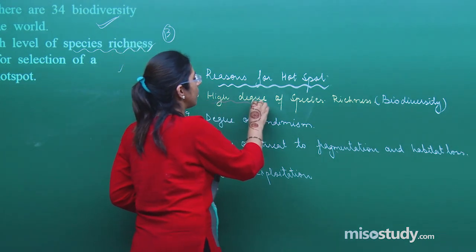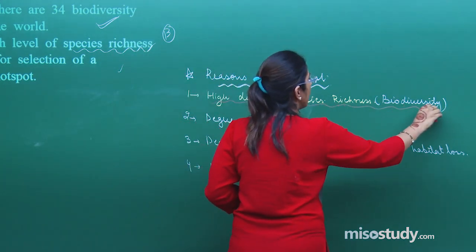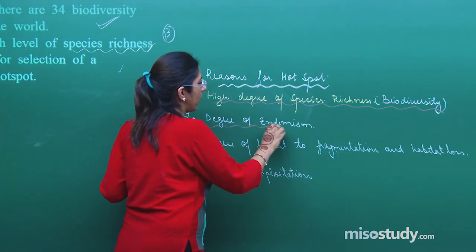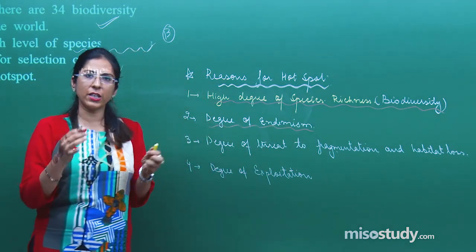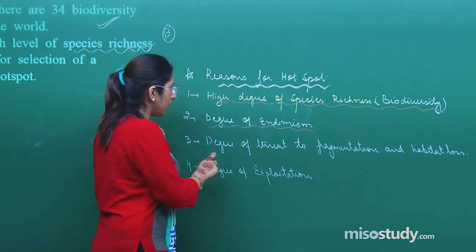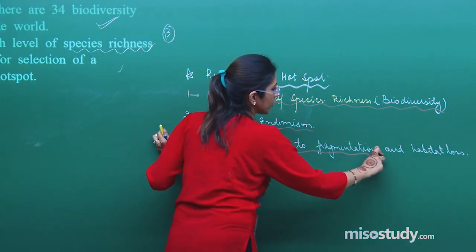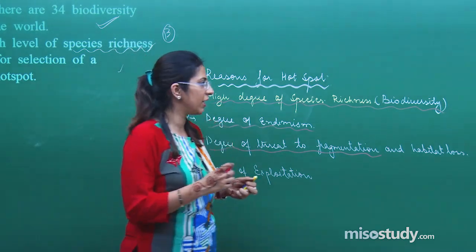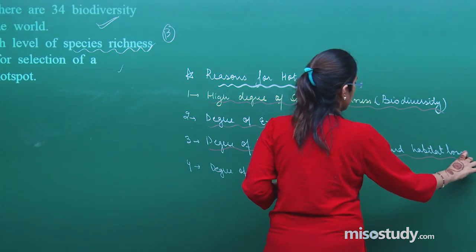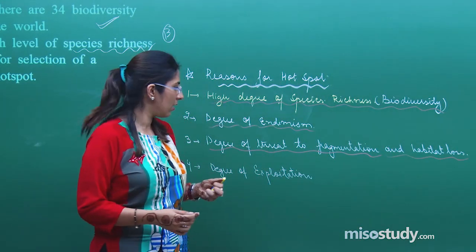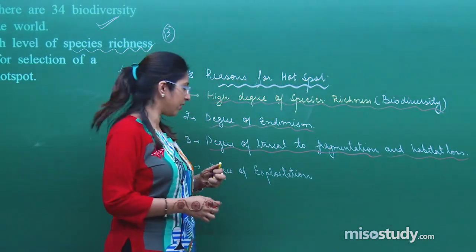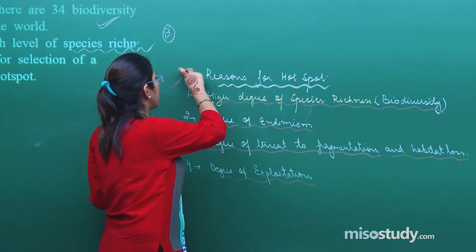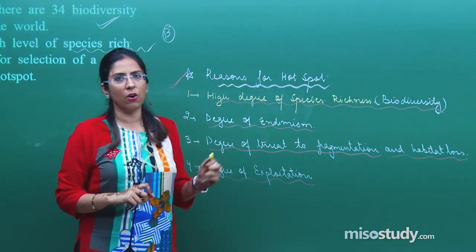The first is it should have a high degree of species richness. That means it should have a high biodiversity. Second is degree of endemism. They are restricted to those areas only. Degree of threat due to fragmentation means their actual habitats are fragmented and lost because of the construction of roads, etc. So chances are that they can also be affected. Then the degree of exploitation. Depending upon that, these are the different reasons why we consider a particular place a hotspot.